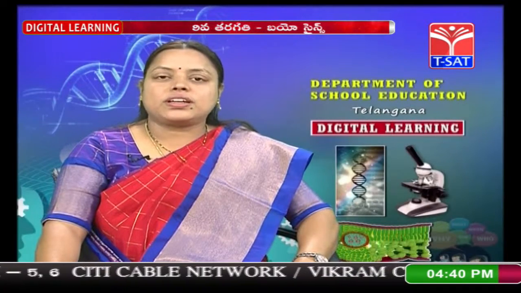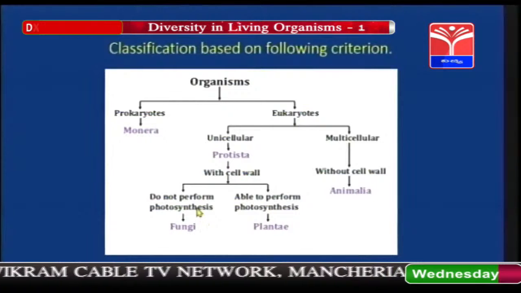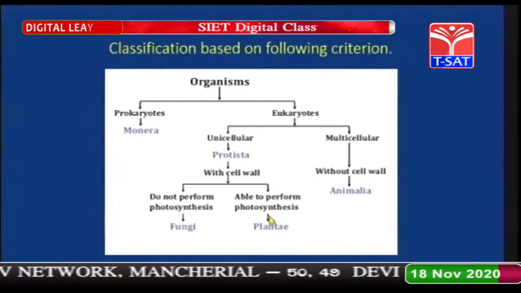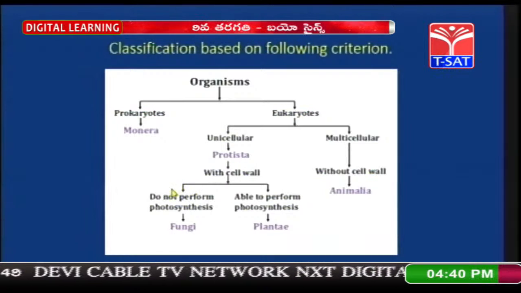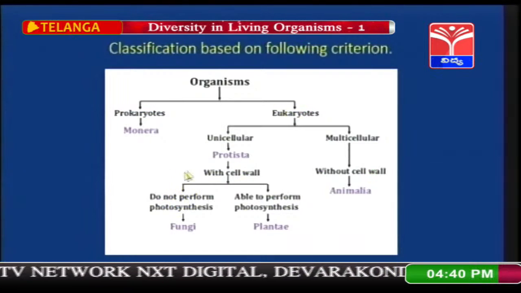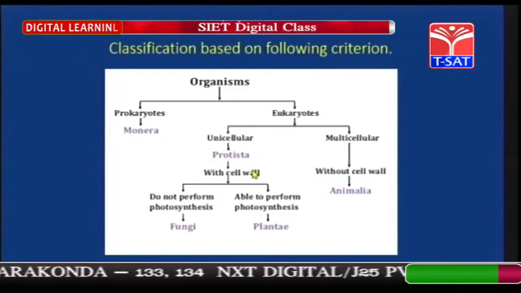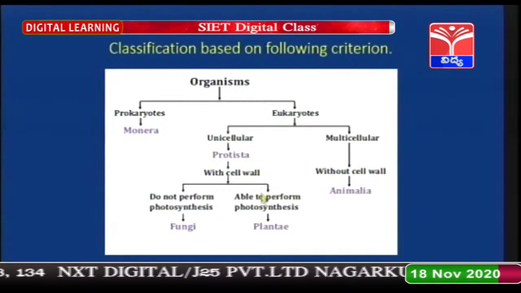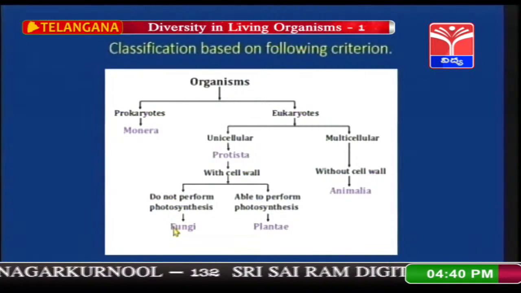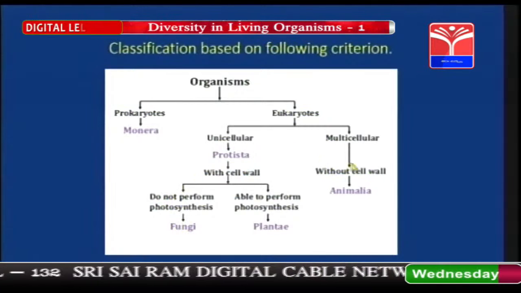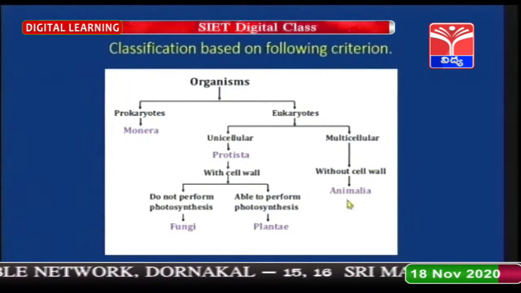The next criterion for classification is food material. If the organism is preparing the food material, then we call it an autotroph. If the organism is not preparing the food material, we call it a heterotroph. So, even among the cell-walled organisms, 2 types are present: the organism preparing the food material, that is plant, and the organism not preparing the food material, that is fungi. Next, in multicellular organisms, that is without the cell wall, animals are considered.